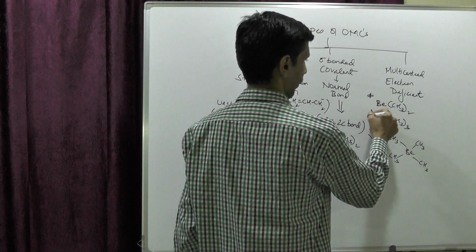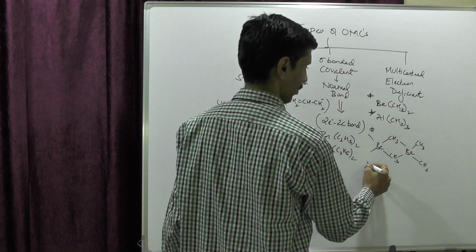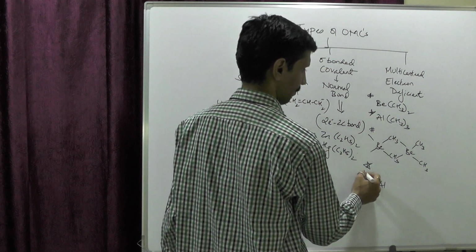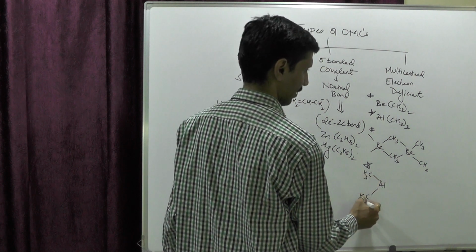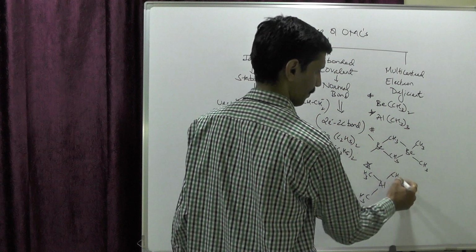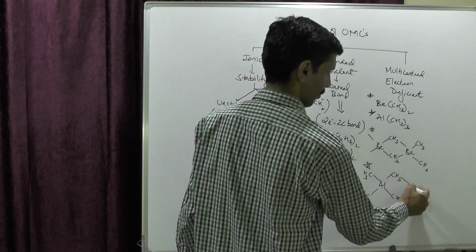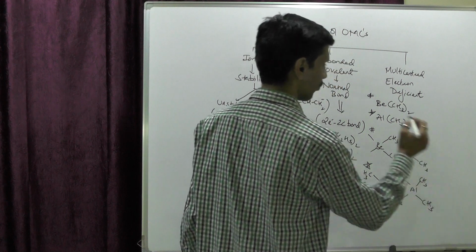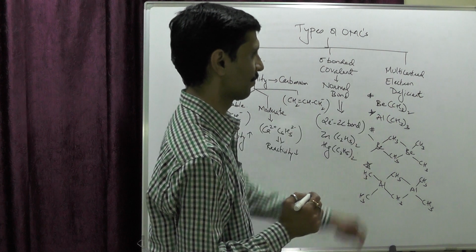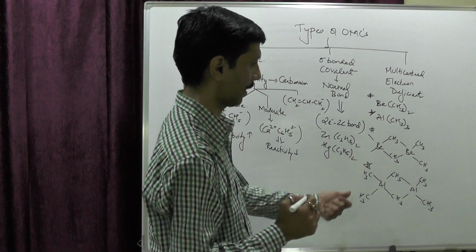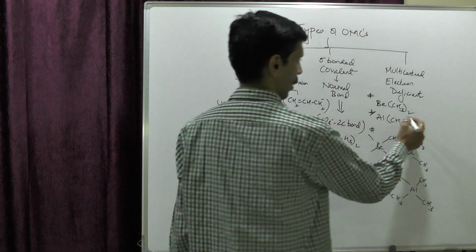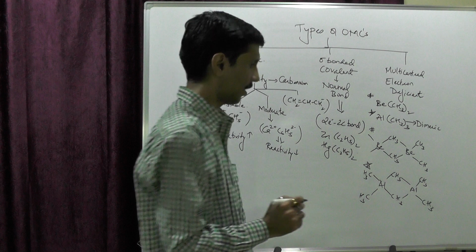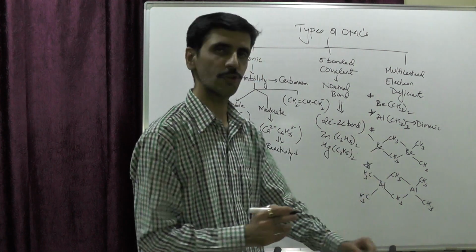Similarly, I show the structure of Al(CH3)3. I just put a star mark over here and you can have a look at it. Al, CH3, the dimeric form. There have to be 6 methyl groups, because for a monomeric form it's going to be 3, so for a dimeric form we have 6. So I consider this as a dimeric form, and you can check that the methyl groups over here behave as bridges.